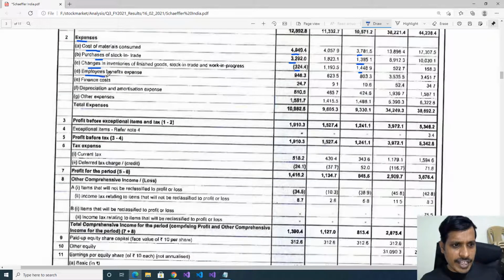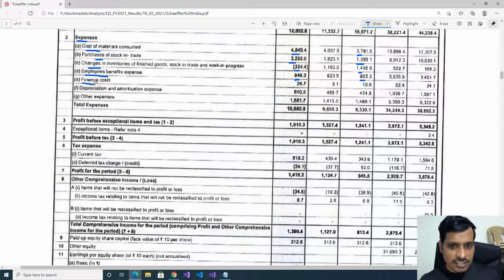Later employee benefit expenses. Previous year they spent 80 crores. This year 94 crores. This is an interesting point. Here employee benefit expenses increased from 80 crores to 94 crores. That means 14 crores. We need to check whether this employee benefit expense increased due to employee salary or management salary.